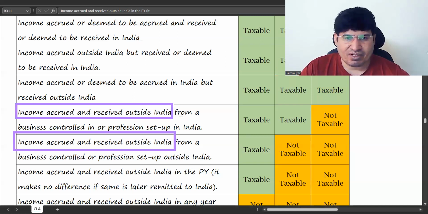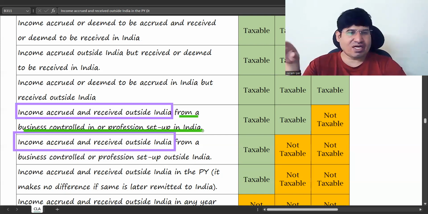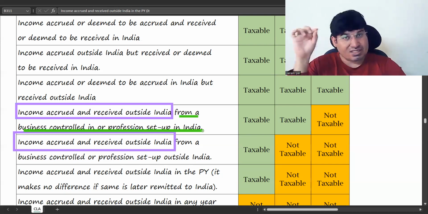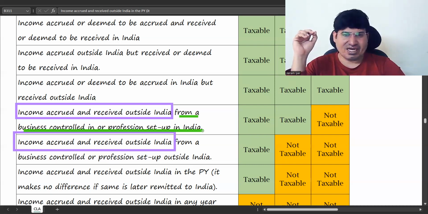From a business controlled in or profession set up in India. So income is also earned using foreign territories, accrued outside India. It's received also outside India, but that income is generated from a business which is controlled from India, or from a profession which is set up from India. There's some connection with India, although both these things are outside India. Accrued and received.